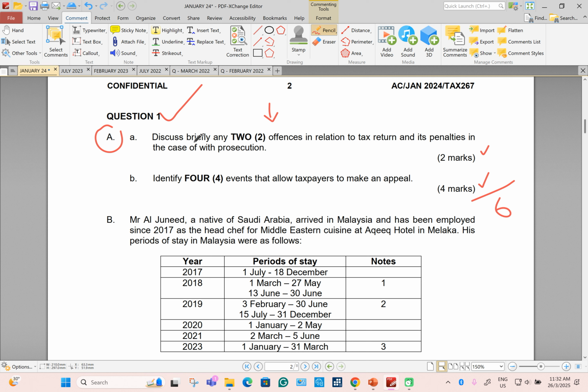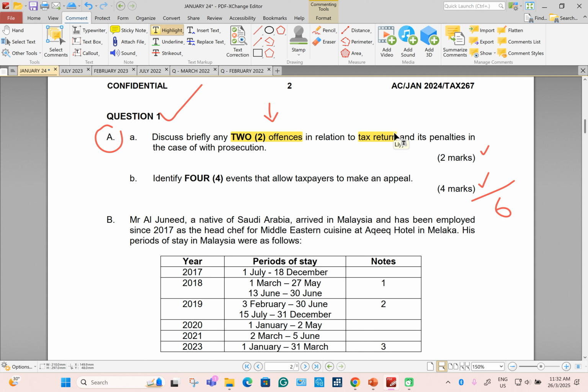Look at A. Discuss briefly any two offences. You know that offences and penalty, there are so many categories, guys. So which category does the question ask you? In relation to tax return. Tax return, there are so many. It could be that you didn't submit tax return or you gave wrong information about tax return.